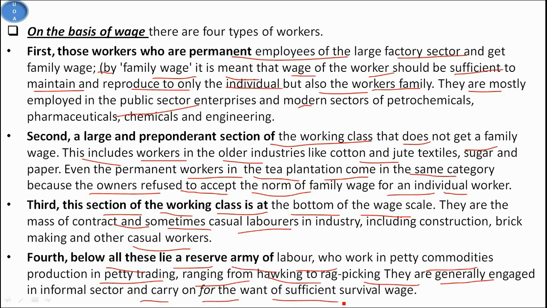The existence of a majority of workers who are not paid a family wage means that either the worker gets some form of supplement from the other non-capitalist sector, or the worker and his or her family cut down their consumption below the minimum standard. This also means that there is more than one wage earner per household.